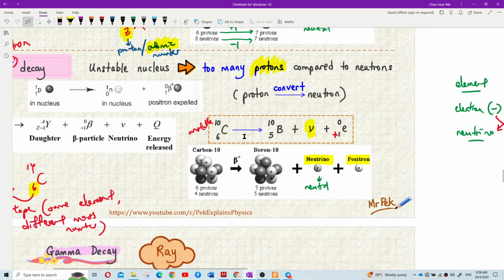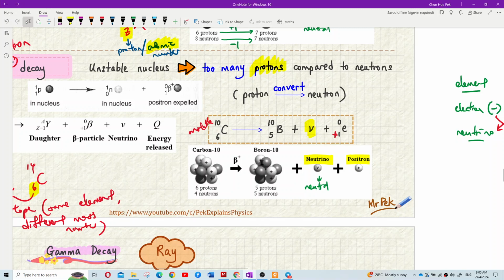See that? Too many proton. We have 6 proton but only 4 neutron. That means too many protons. Now, when you have beta positive decay, that means sini sudah tambah 1. So sini sudah jadi apa? 5. 5 tambah 1 ialah 6 lah.